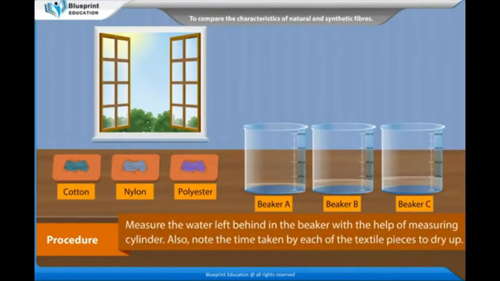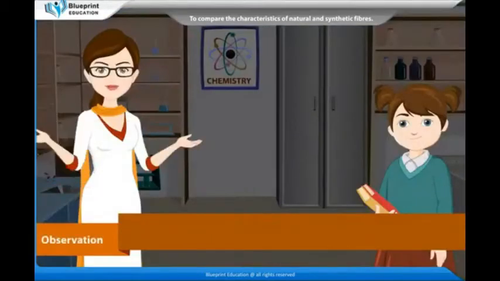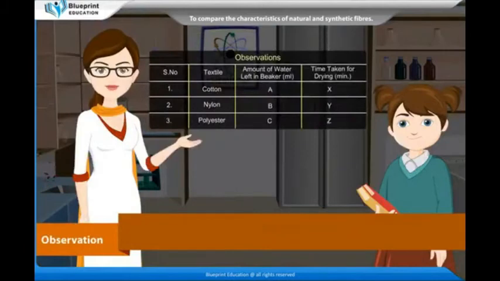Measure the water left behind in the beaker with the help of a measuring cylinder. Also, note the time taken by each of the textile pieces to dry up. Observation: serial number, textile, amount of water left in beaker, milliliter. Time taken for drying, minute.